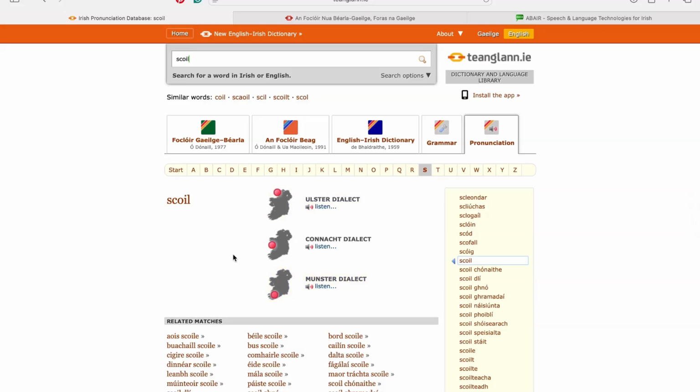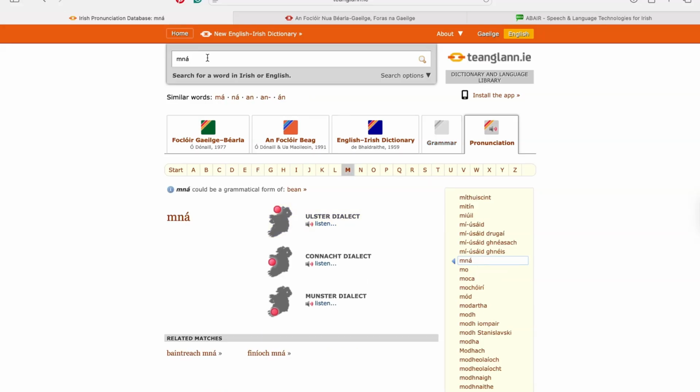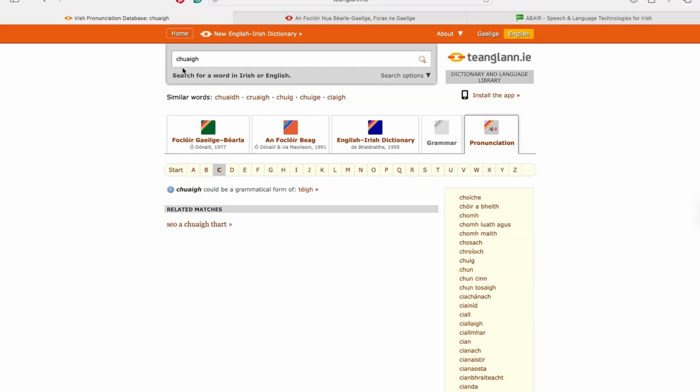If you're interested in the difference between dialects, I also highly suggest just listening to each one, because over time you start to see the patterns between the dialects, because they always have the same differences. Now, for example, sometimes they don't have versions of words. Let's put in a verb in the past tense, huig. So you can see here for huig, they don't have this.